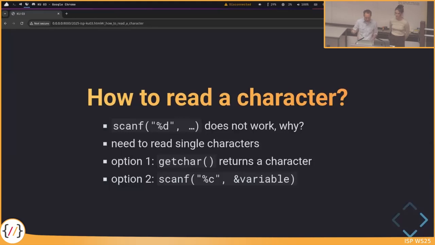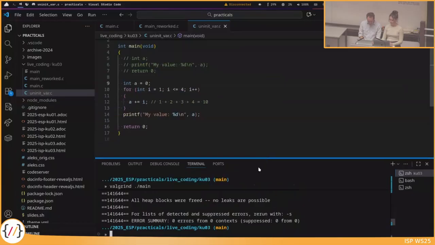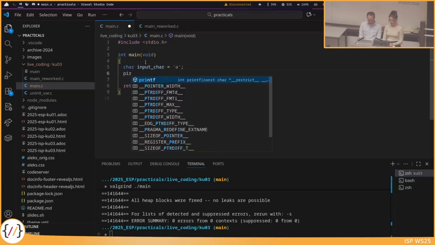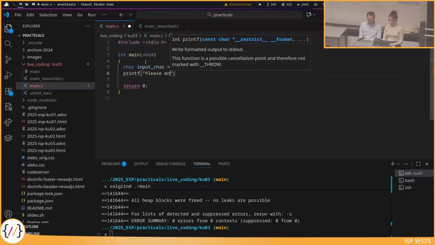Okay, so maybe we can implement this now. So let's get rid of the uninitialized variables and maybe try a bit. So what do we need? We need probably a character variable where we store the input in. So let's call this input character. And we should probably initialize it to something. I don't know, initialize it maybe with a small a. Okay. And then, to make it a bit more beautiful, we write something like, please enter an input.